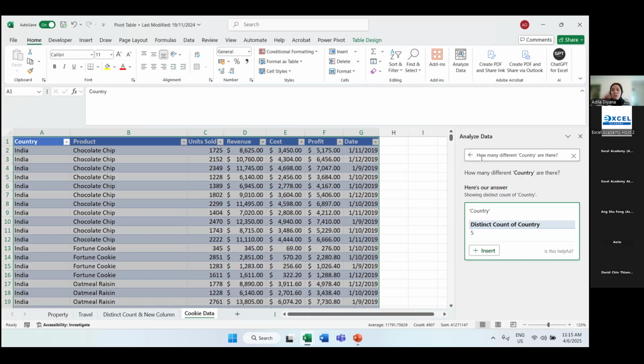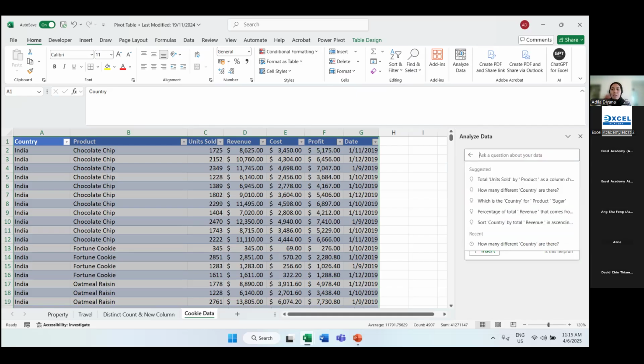So when we want to answer the question of how many different countries there are, distinct count would be perfect. Usually we can perform distinct count inside your pivot table, but today we are focusing more on AI, so we'd just like to let you know about distinct count a little bit. Right, so let's go through some others.